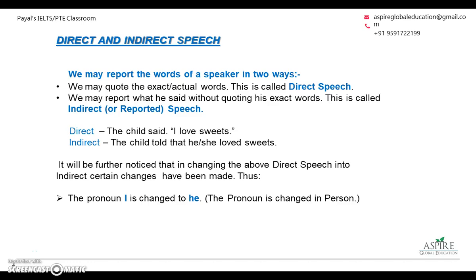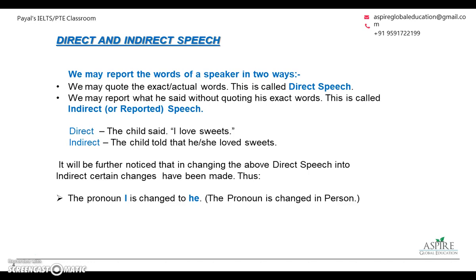What is direct and indirect speech? We may quote the exact or actual words of the speaker in a sentence. That is called direct speech. For example, somebody must have said a long time back that I love dancing. And if you're trying to report the exact words of the third person, you will use the exact words even after a few months in direct speech. She said, I love dancing.